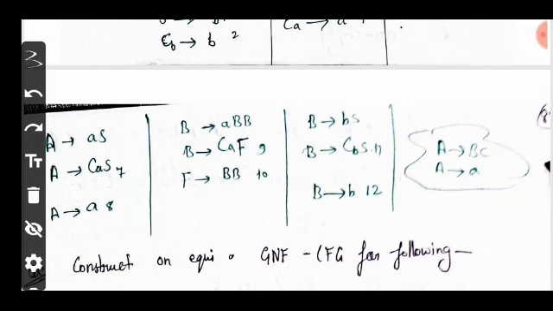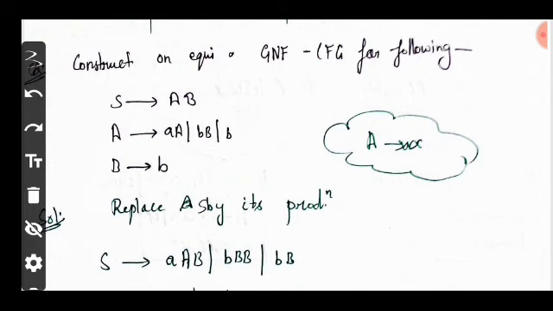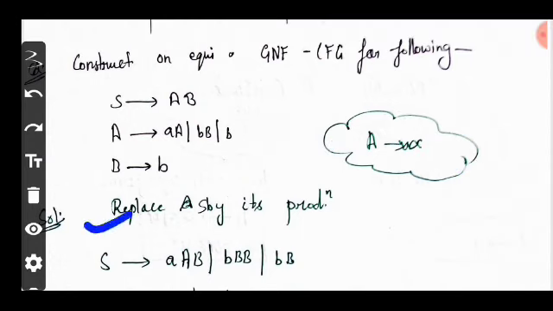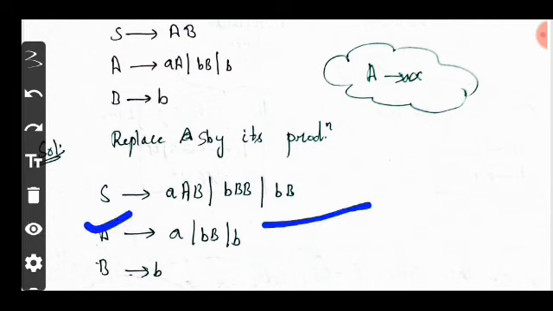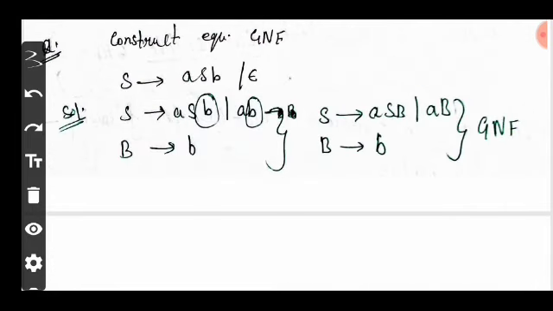Now move on to the next question. Construct an equivalent GNF CFG for the following. Here the productions are already given and we know that in the form of GNF, A produces a alpha, where alpha belongs to variable star. So replacing S by its production, when we replace S by its production, we got this production rule, and A also gets A or B, and we know that B produces b. So this is the answer.